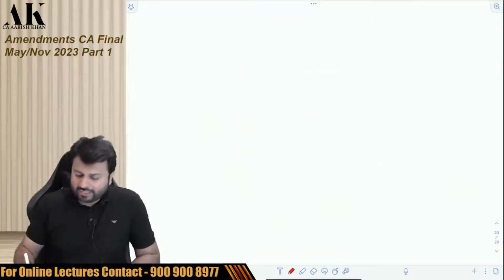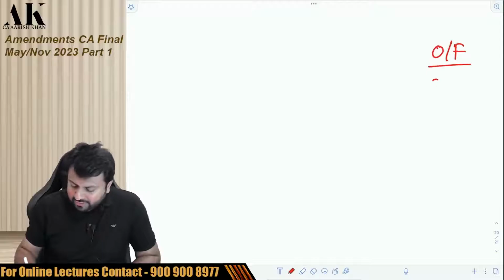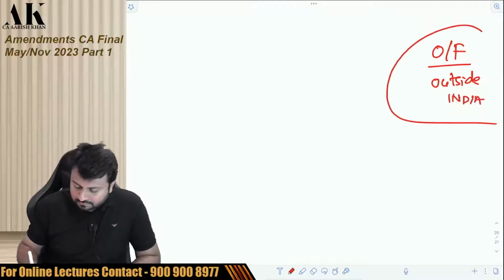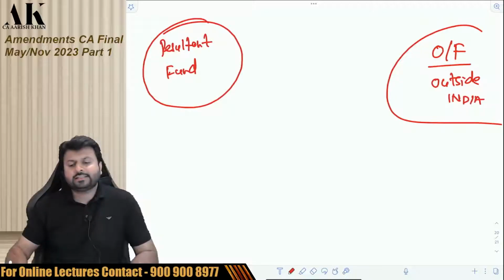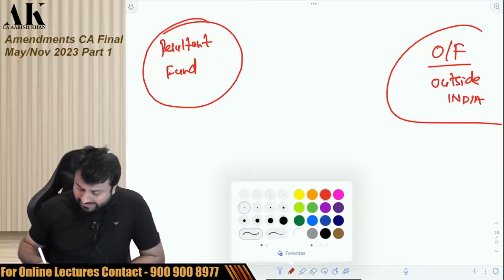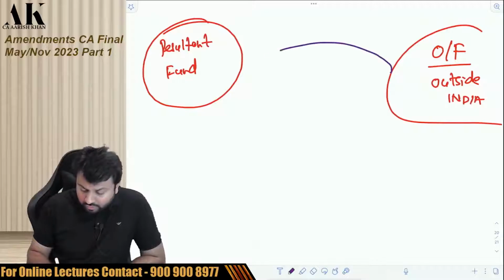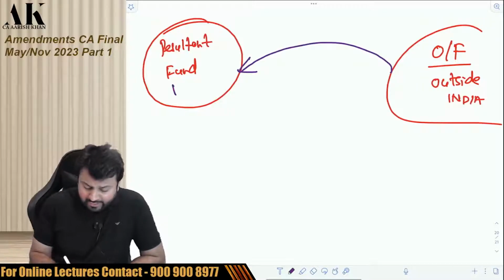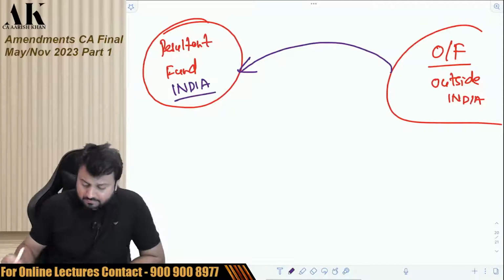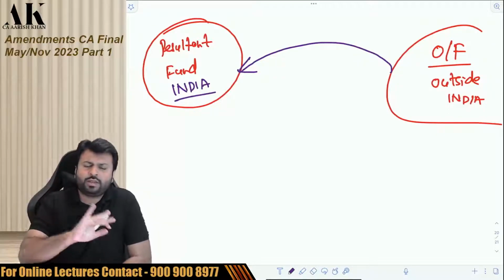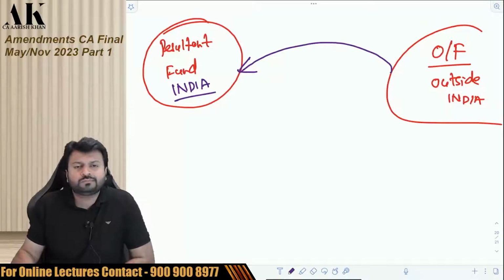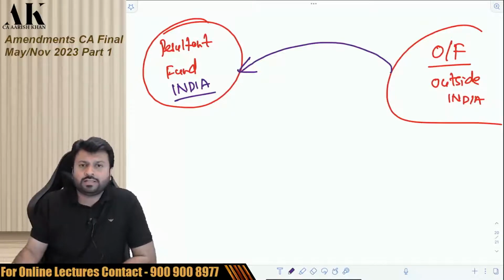Last year the government brought this provision where there is an original fund which is outside India, and there is a resultant fund over here. The government says that if you shift this original fund to India, with the resultant fund in India, then we will give you relaxation in capital gains: no capital gains on transfer of asset, no capital gains to the unit holder, and so on. There are a lot of relaxations given by the government.